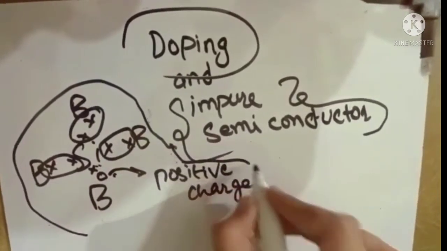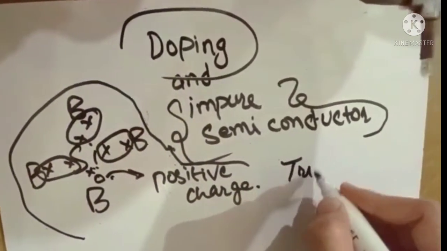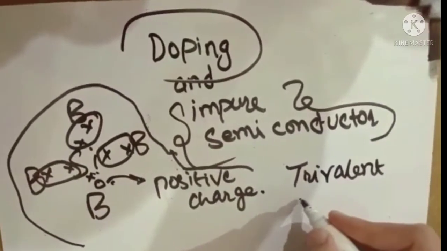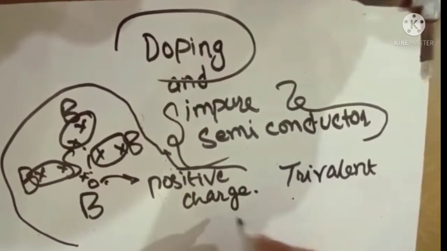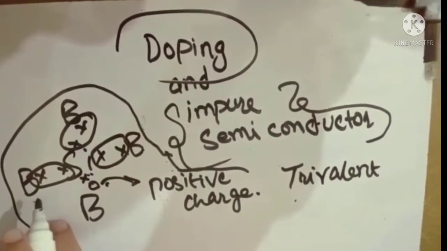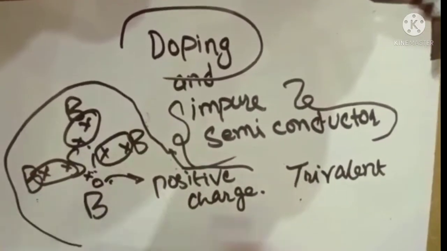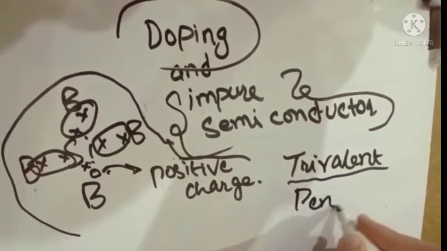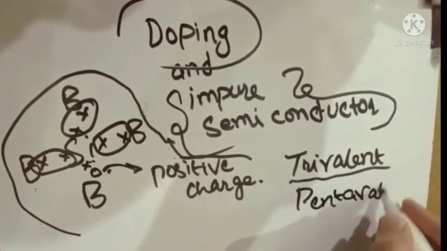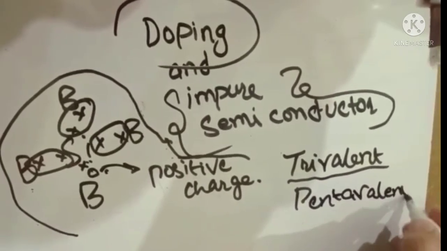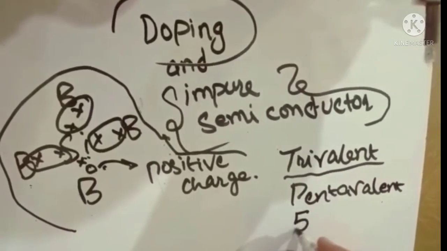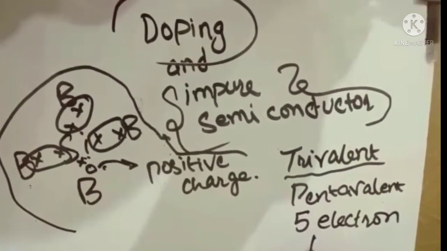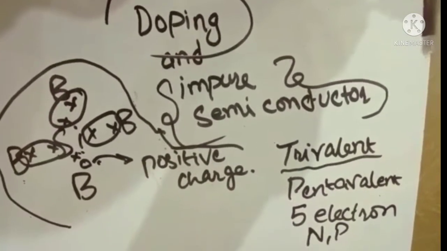Impurities are also of types like trivalent and pentavalent impurity. Trivalent impurities are those in which the valence shell has three electrons. So this impurity is called trivalent. Pentavalent, penta means five, so a pentavalent impurity has five electrons in the valence shell, like nitrogen, phosphorus, and many others.